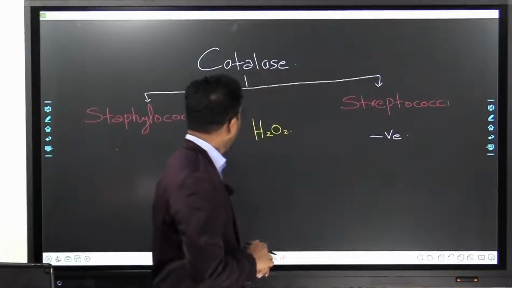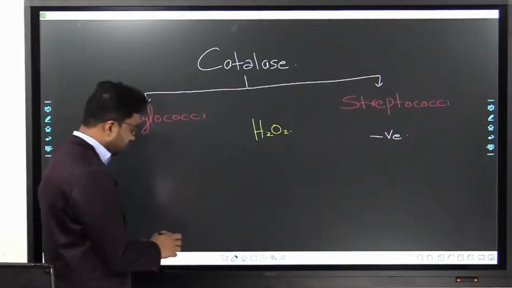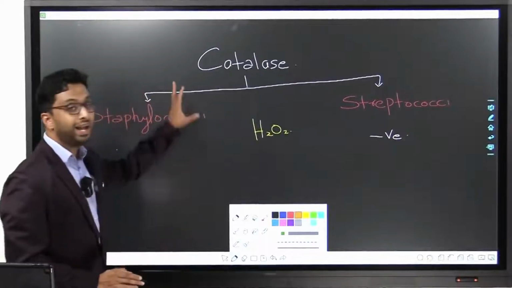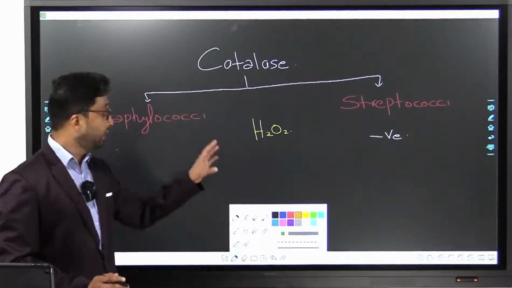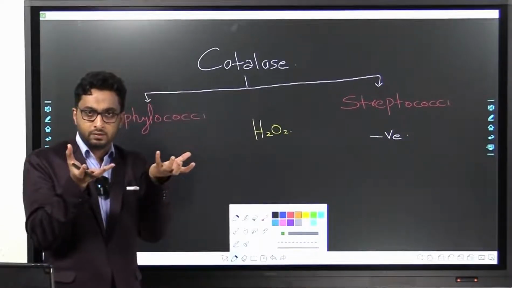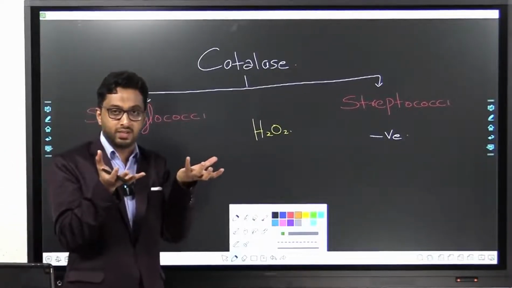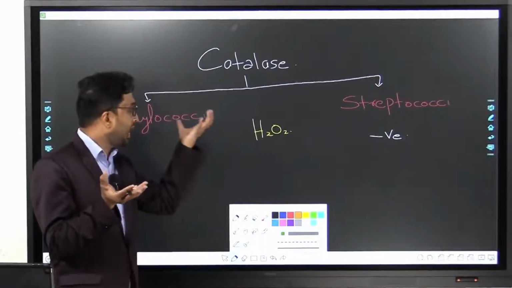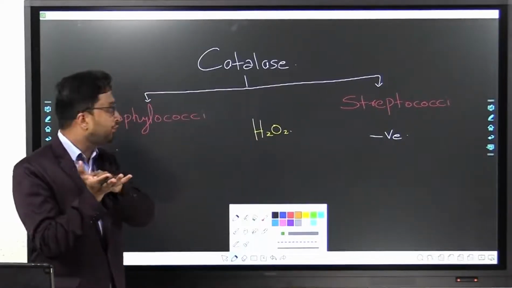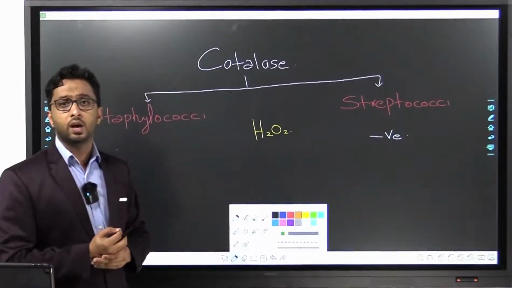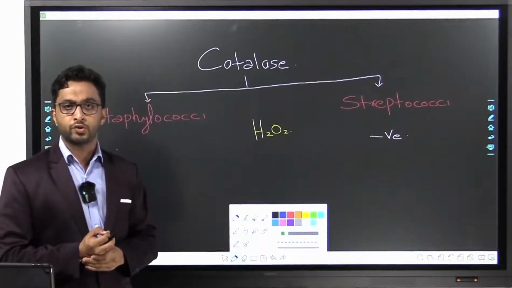Now what we are going to do is put each one of them into hydrogen peroxide. Or you have got two culture plates, you will study what culture plates are later, just imagine it's a plate. You're going to put the hydrogen peroxide into the first culture plate and the second culture plate, and see which one produces bubbling.